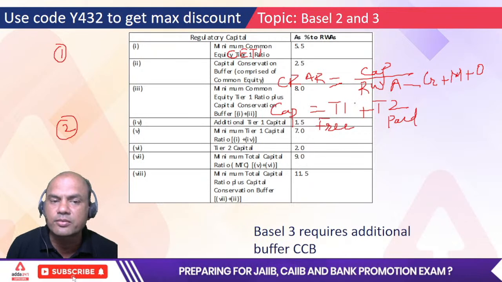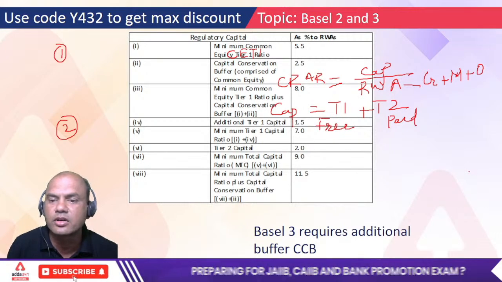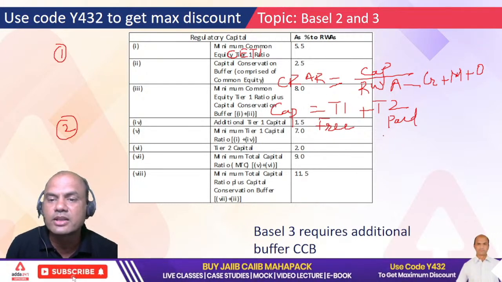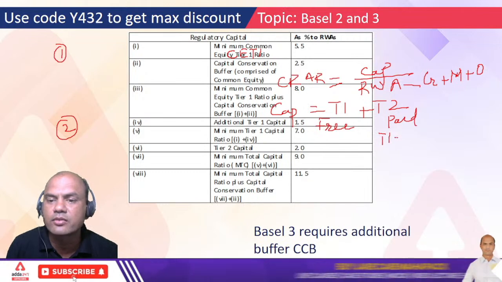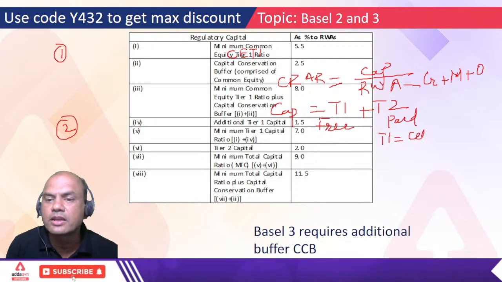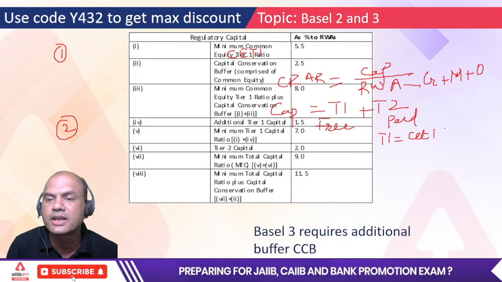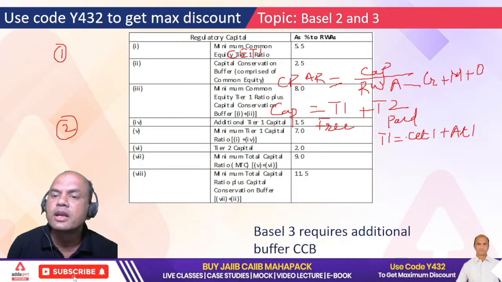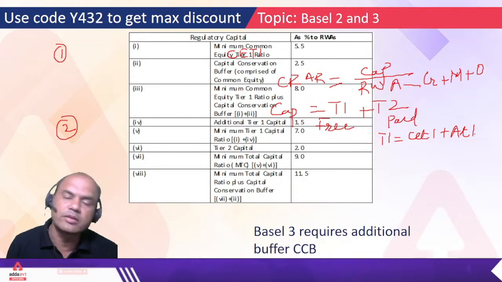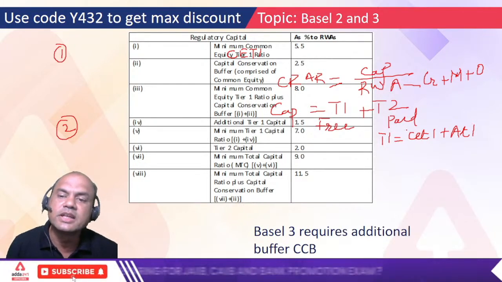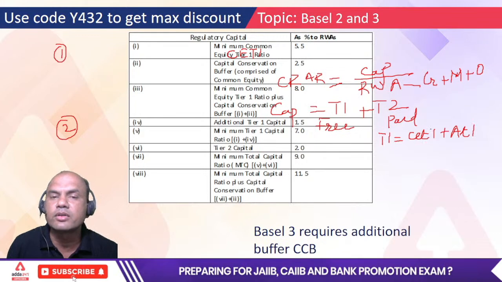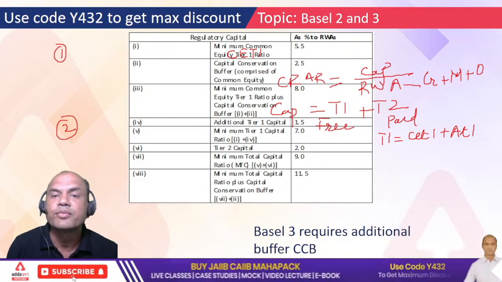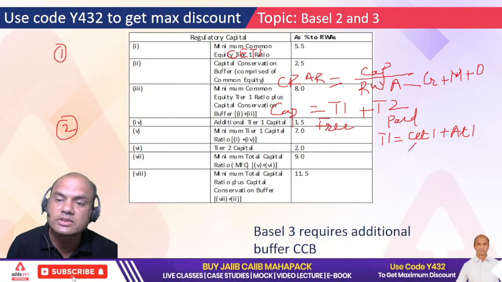T1 consists of, now look at this, I'll write this over here. T1 equals CET1 plus AT1. T1 consists of CET1 plus AT1. Now what is the CET1? CET1 means common equity. Common equity, now what will it consist of?